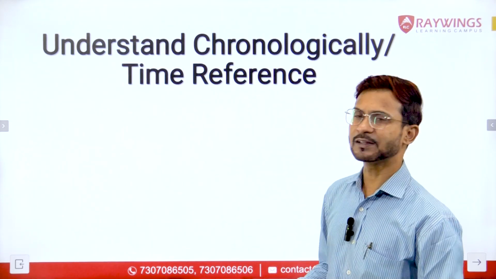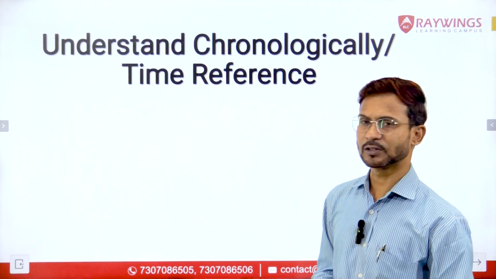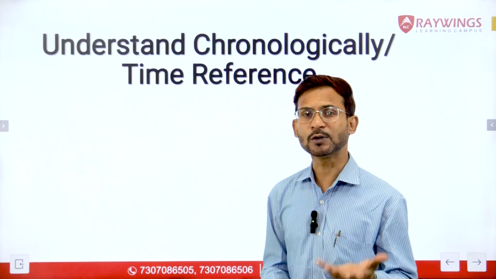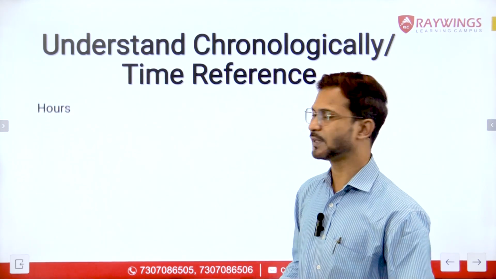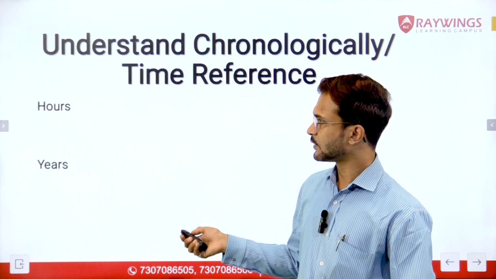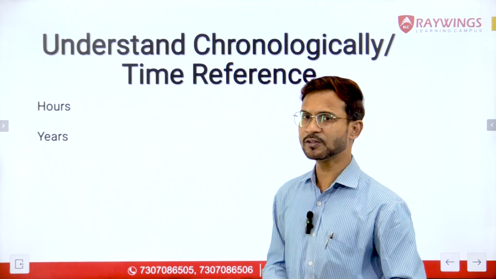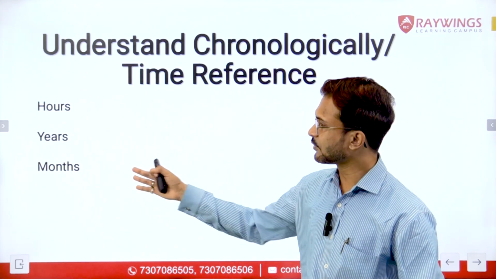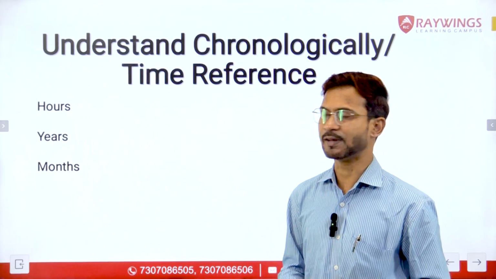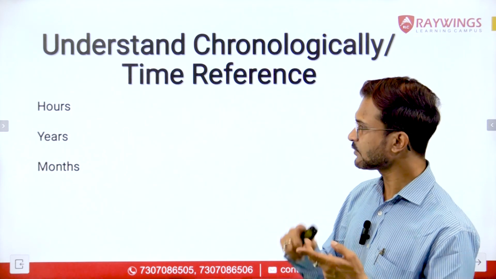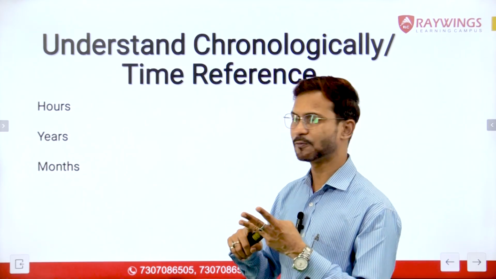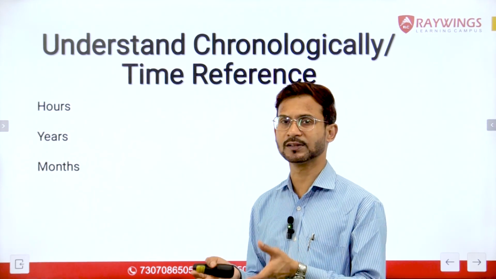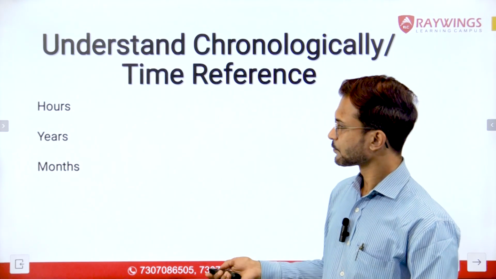So let us understand this first one. First of all, I talked about the logical sequence or chain of events in the form of a timeline. That timeline can be in the form of hours, it can be in the form of years, or it can be in the form of months. These are the three things which we are aware of. And it always has to be in the ascending order, not in the descending order, right?